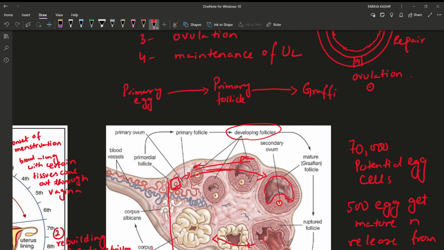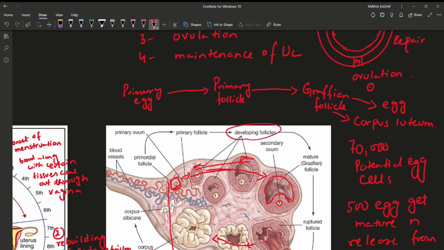Graafian follicle. Graafian follicle will rupture and release what? Egg. This is called ovulation. And what happened to the remaining Graafian follicle? It will form the corpus luteum.